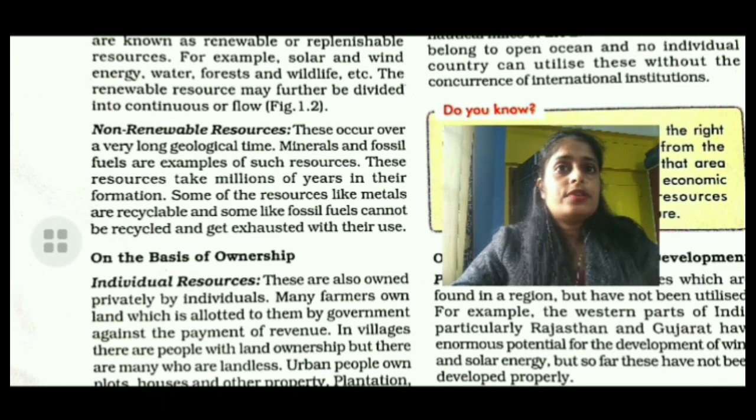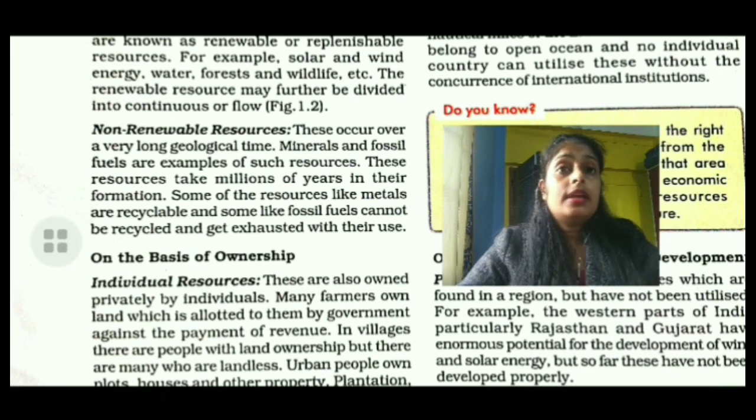Minerals and fossil fuels are examples of such resources. These resources take millions of years in their formation. Some resources like metals are recycled and some like fossil fuels cannot be recycled and get exhausted with their use.